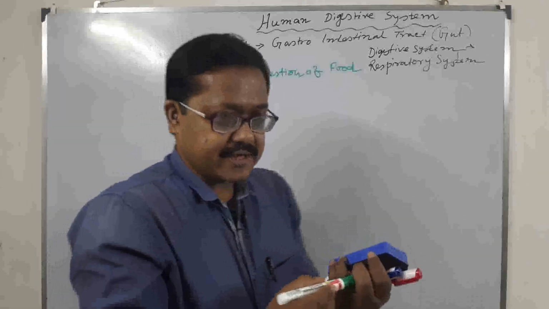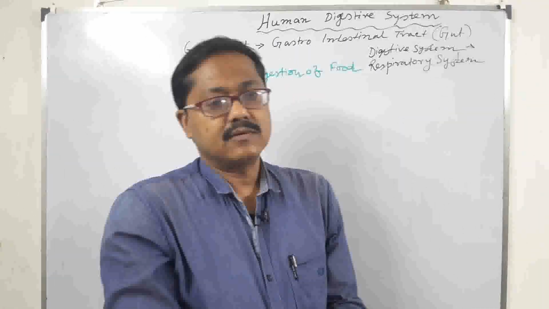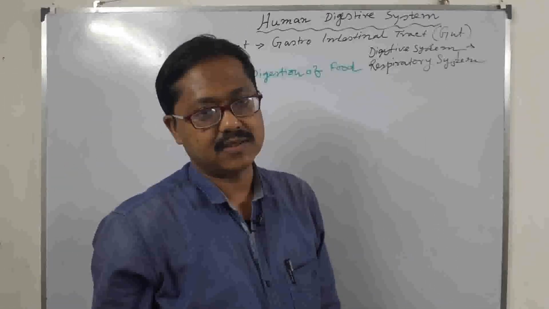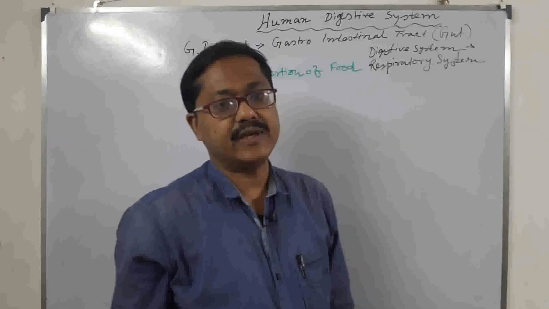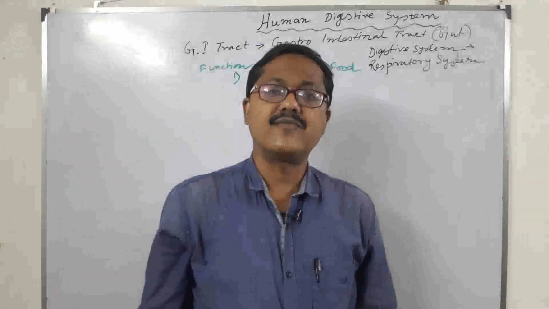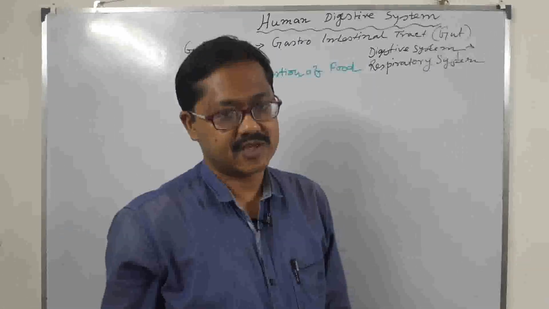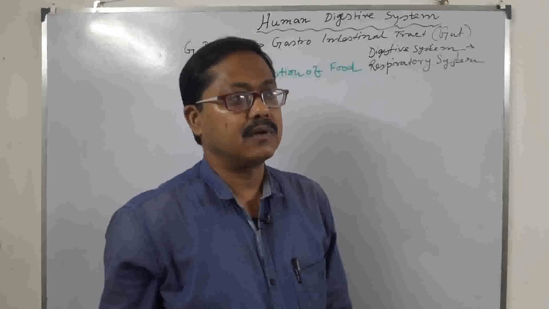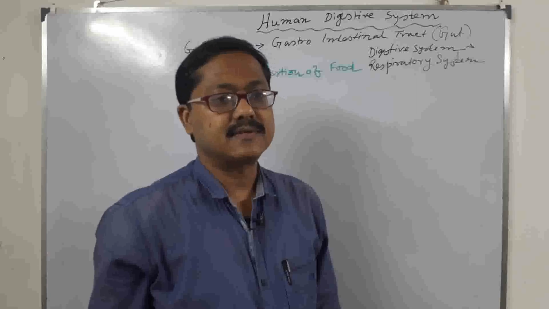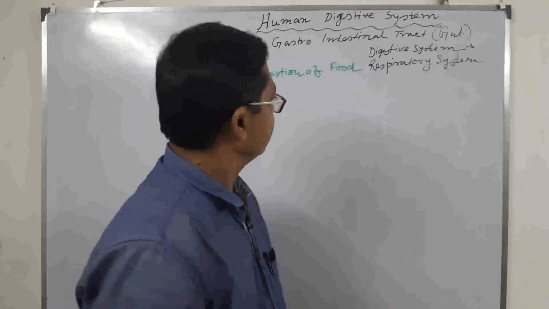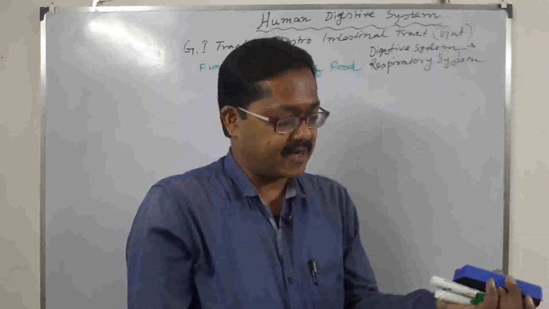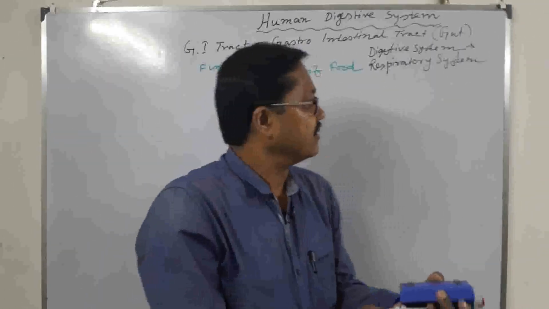Food which we take every day mainly consists of carbohydrate, protein, fat, vitamin and minerals. Complex carbohydrate, complex protein and complex fat are digested in our GI tract by the action of different enzymes. Although bile has no enzyme, it also helps our digestion of food. So three types of foods, carbohydrate, protein, fat, gradually are digested by enzymes that are present in our intestinal tract.